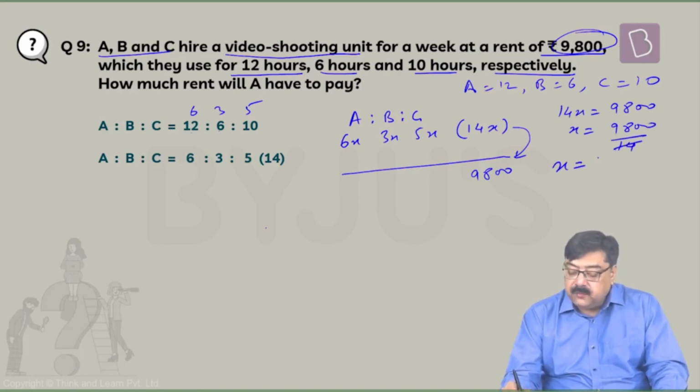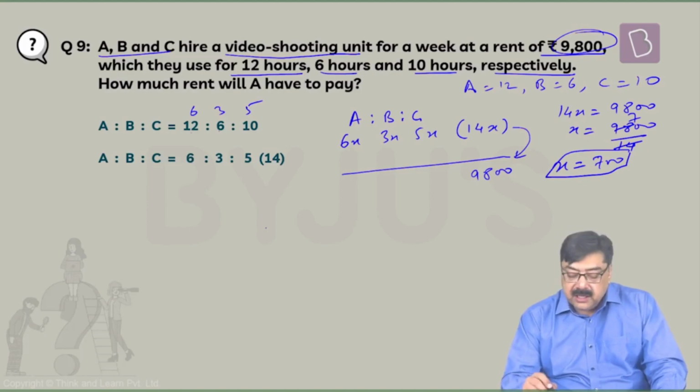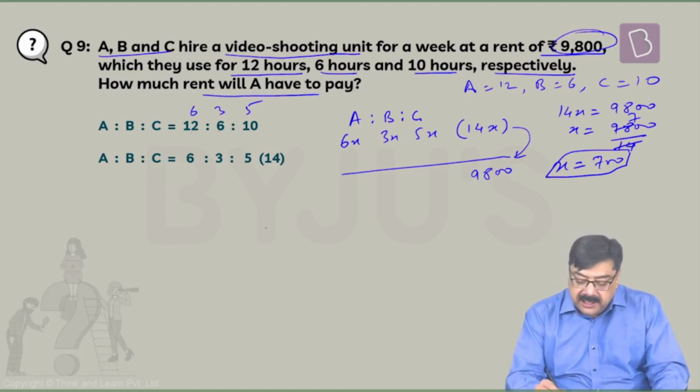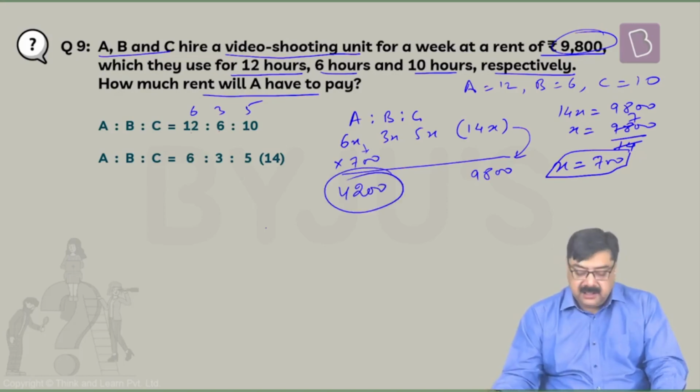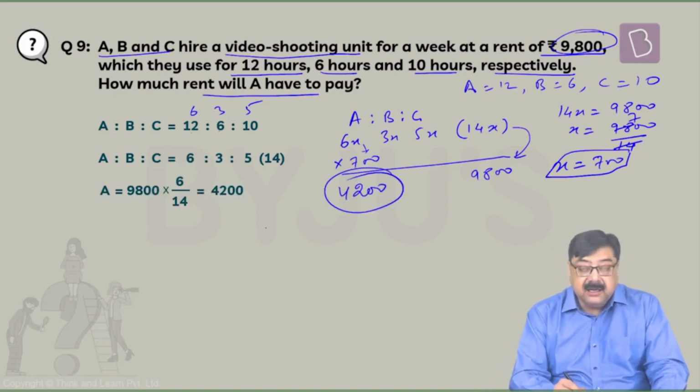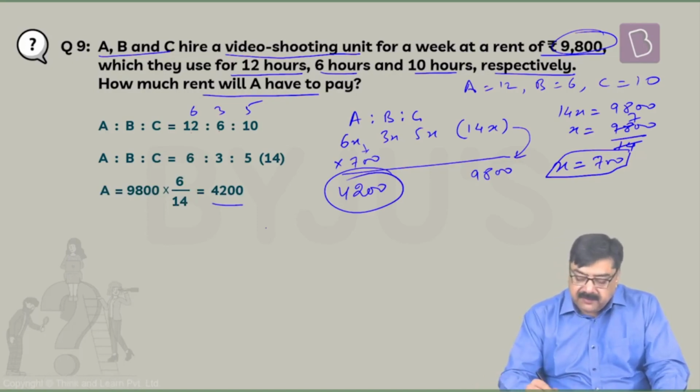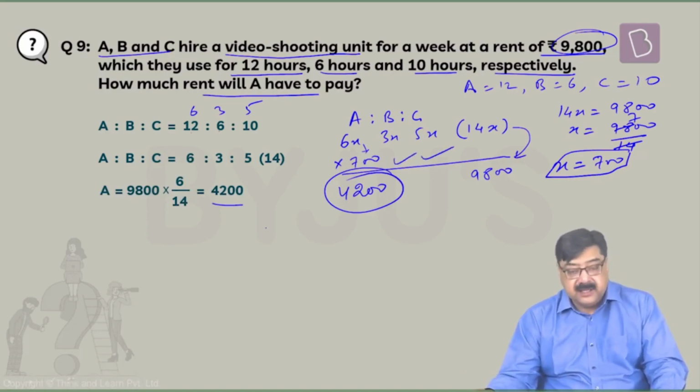That means x is equal to, 14 sevens are 98, right? So it amounts to 700. So the multiplier we have already found out. Now you have to find out how much rent A will have to pay. So A is 6x. So 6 into 700, the value of x here is 700. So that is nothing but 4200. Another way, 9800 into 6 by 14 works out to be the same. That is 4200. Here you can find out individually for B and C as well.